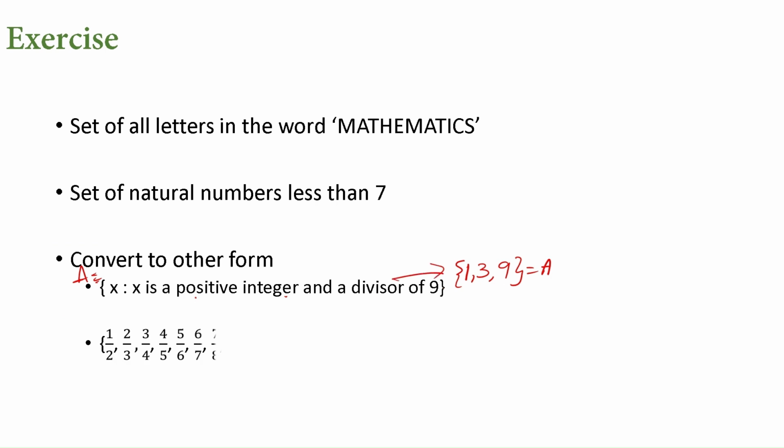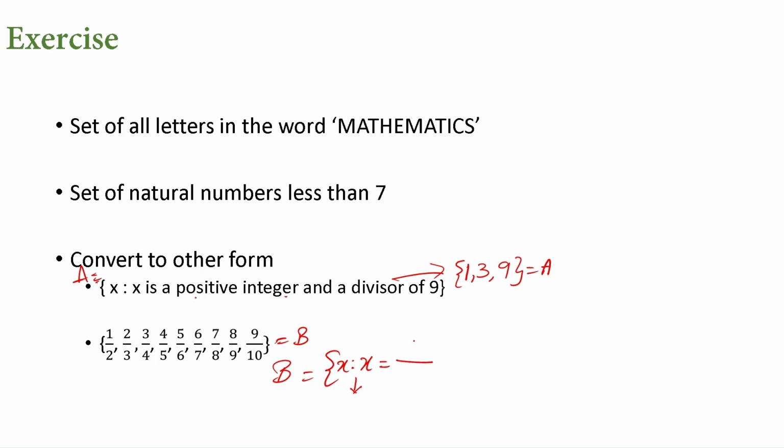Now let us look into the next question. Here, within the braces, the elements are separated by commas and we have the list. Observe the list carefully and try to write it in set builder form. How to write the description for this? Now consider this to be a set B. So B will have element x. Generally, we represent the elements with x. Now this double dot sign is called a colon, and here we read it as x such that. X such that x is equal to how this element has to be.